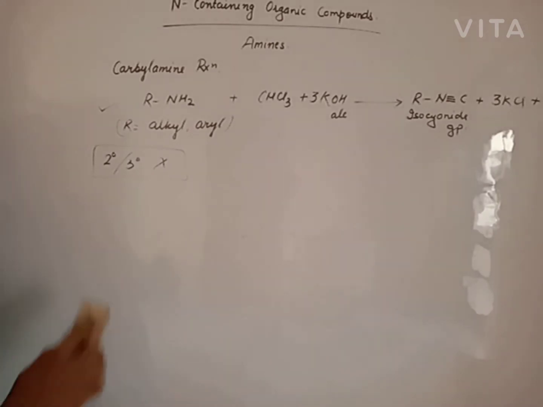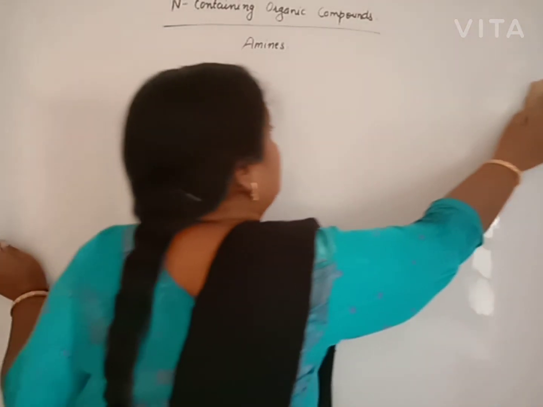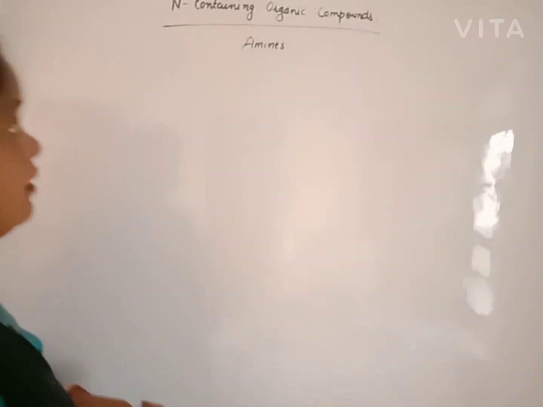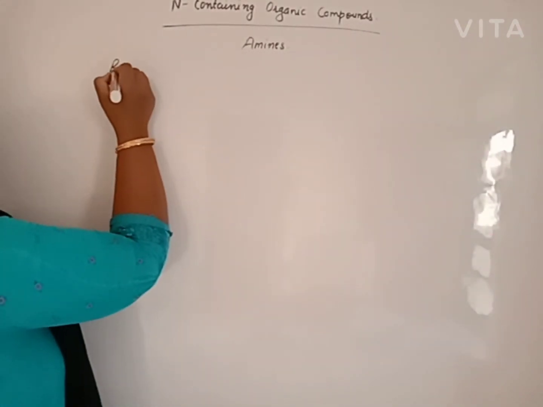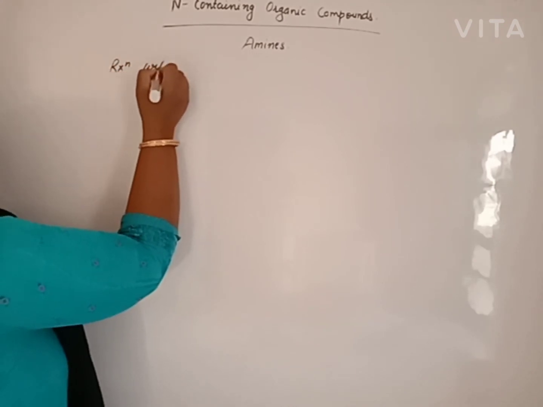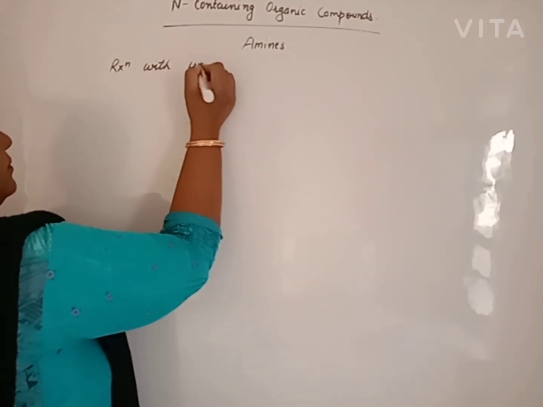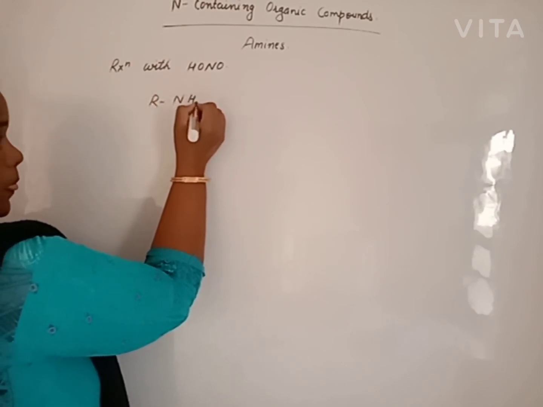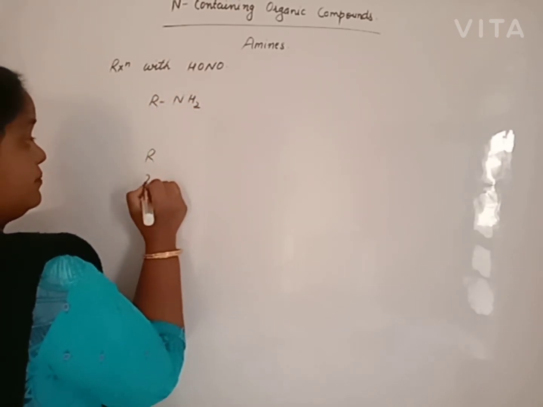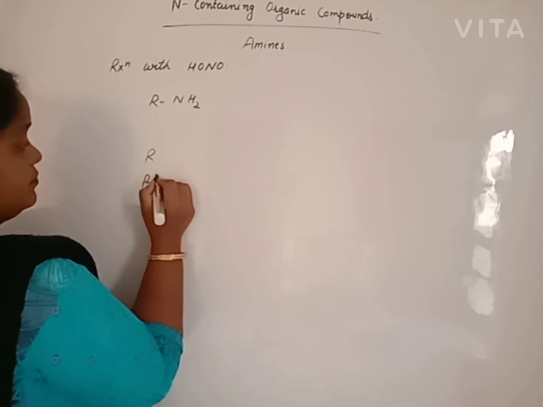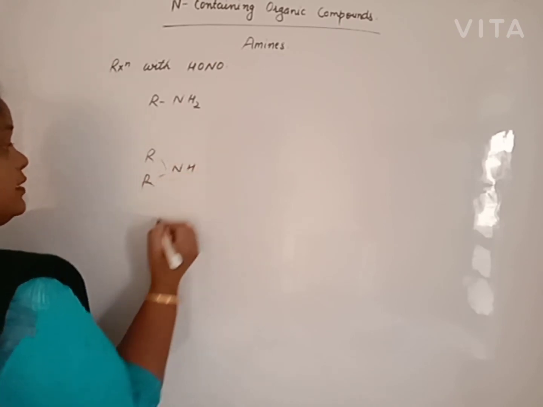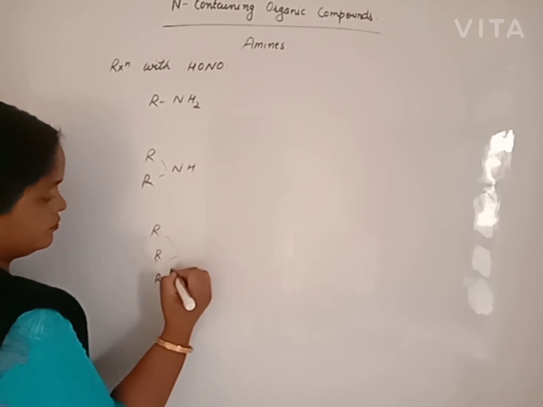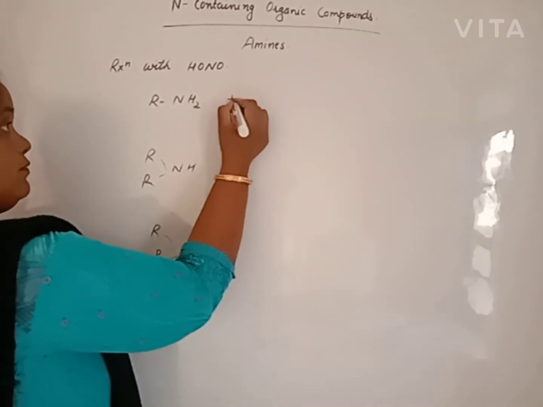Better, some other reactions that are miscellaneous reactions that cannot be categorized. Reaction with nitrous acid, beta. Primary amine, secondary amine, tertiary amine react with nitrous acid.